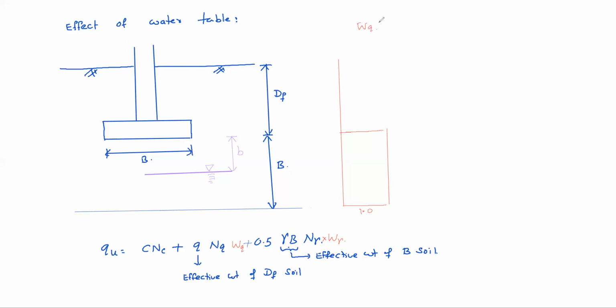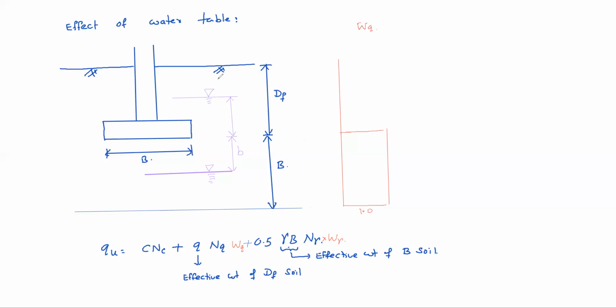Okay, I will draw here. Suppose water table is above the footing, somewhere here. Obviously, assuming water table is at ground level, then submerged soil weight will be almost 50% only.